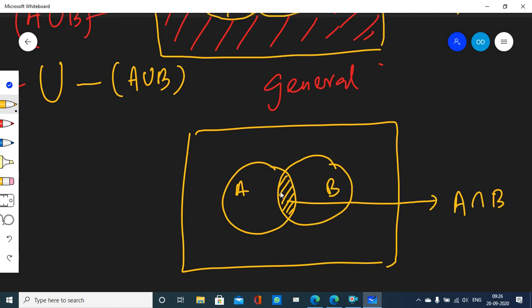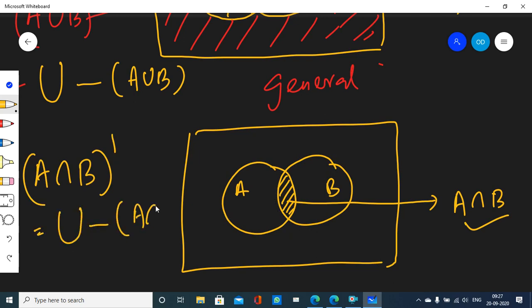You see here, this yellow shaded region: whatever elements are inside the yellow shaded region also go inside the circle of A, and they also go inside the circle of B. That means they are mutually shared by A and B. So that is why it is called A intersection B. Now if I want to find the complement of A intersection B, what is it? It is universal set minus A intersection B.